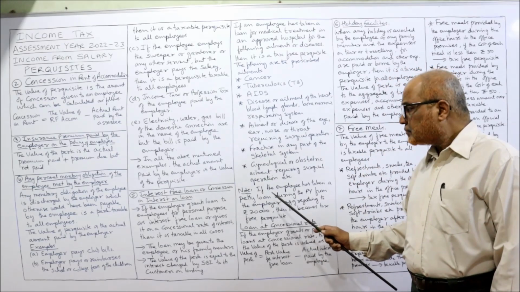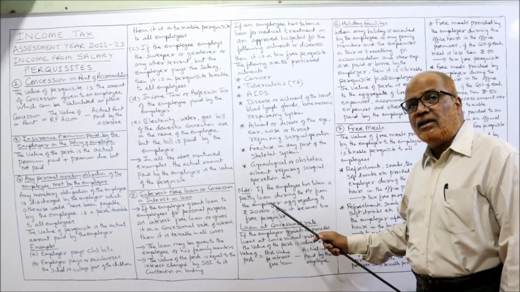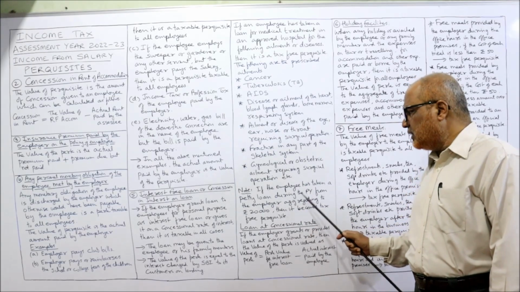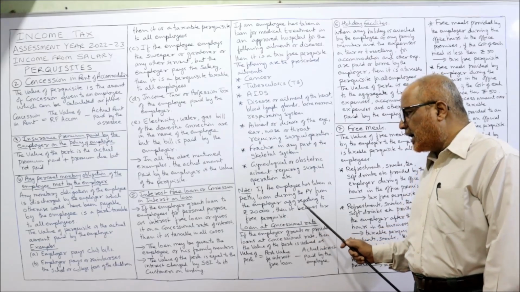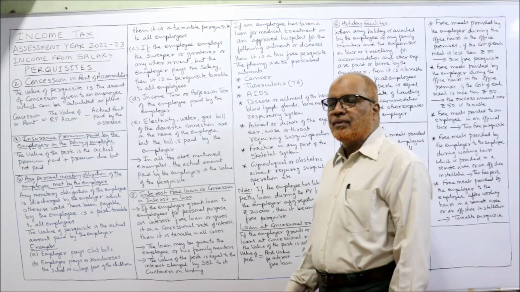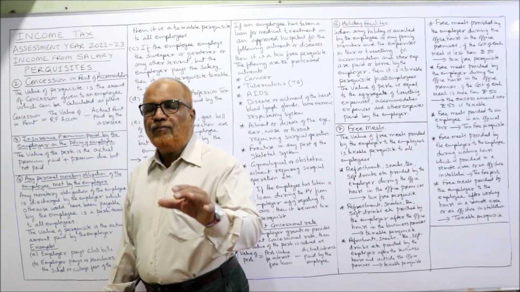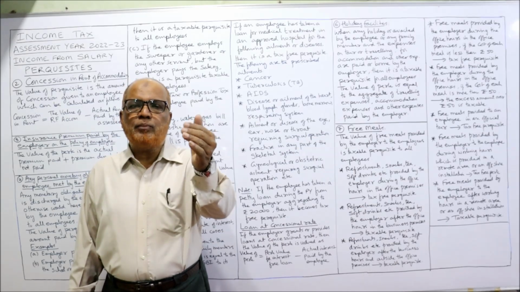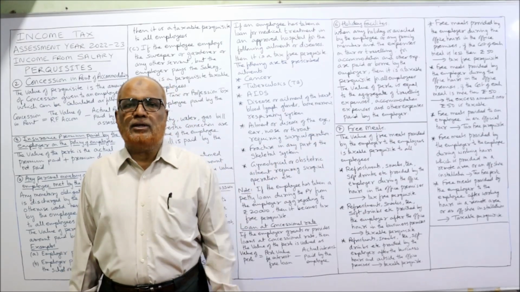Now note, very important note, if an employee has taken a petty loan during the previous year from the employer aggregating to 20,000, then it becomes a tax-free perquisite. The Income Tax Act says, a petty loan means up to 20,000, not more than 20,000.